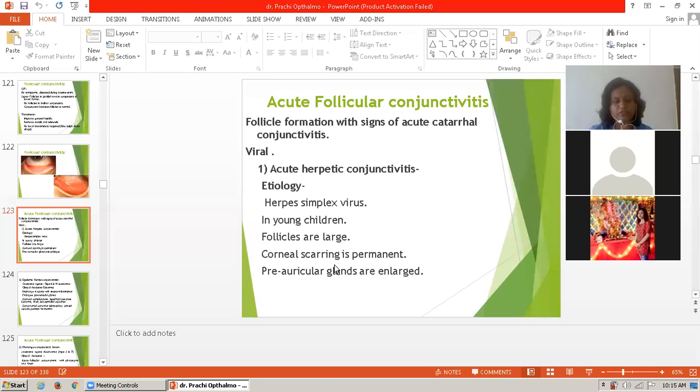The primary source of infection is mild urethritis in males and cervicitis in females. The mode of infection is in neonates during birth, in adults by the fingers and through the water of a swimming pool, that is, swimming bath conjunctivitis.